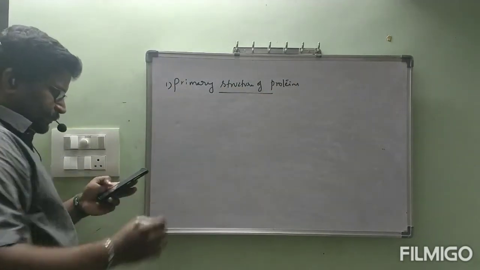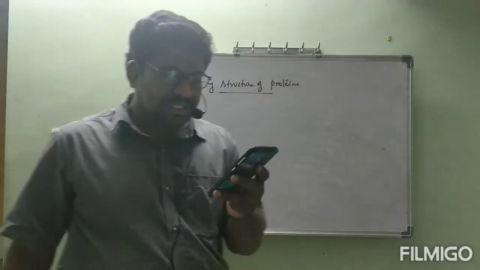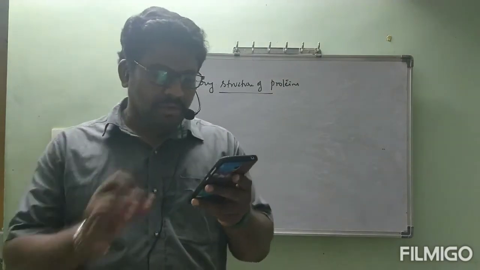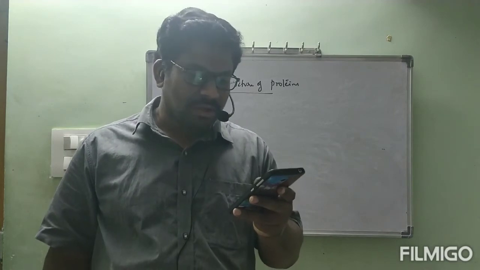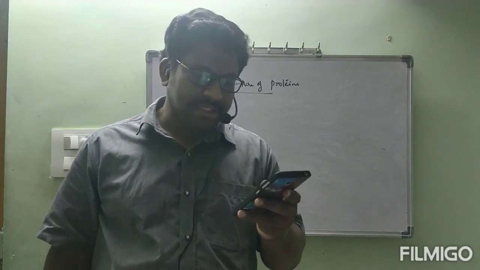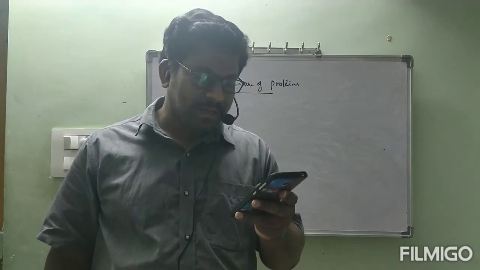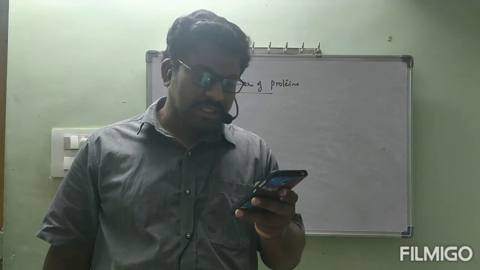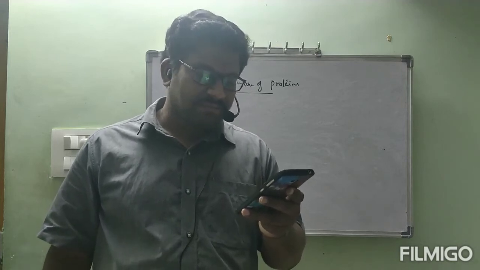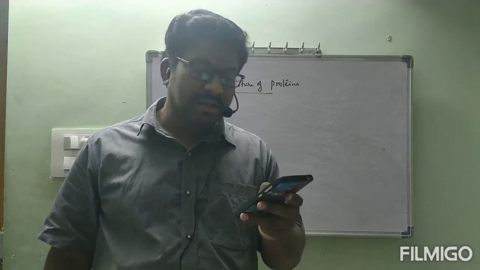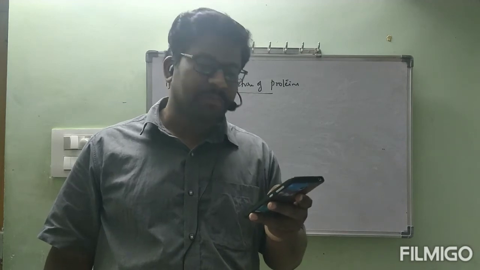First one. Proteins may have one or more polypeptide chains. Each polypeptide in a protein has amino acids linked with each other in a specific sequence, and it is this sequence of amino acids that is said to be the primary structure of that protein.